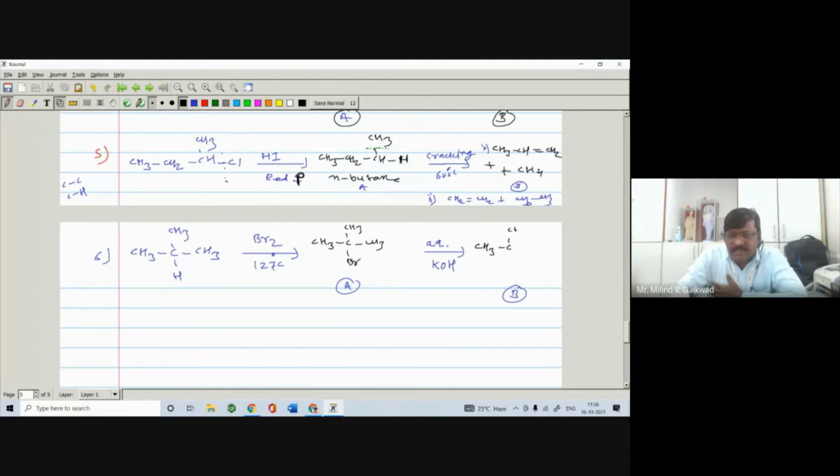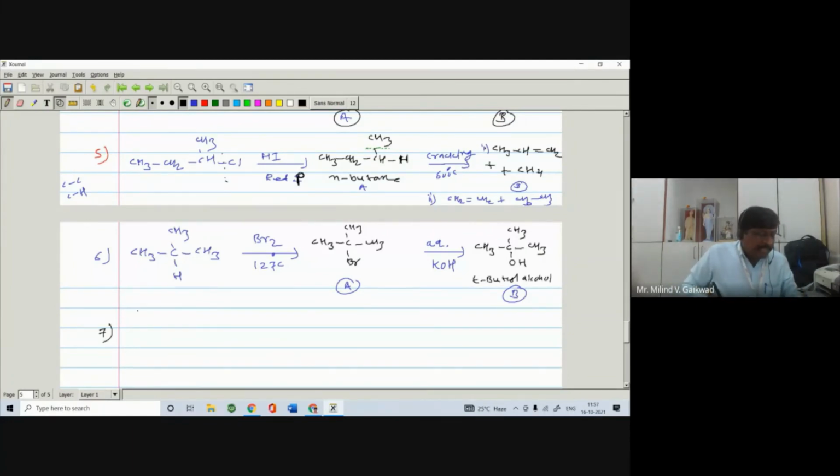So when it is aqueous, it undergoes a substitution reaction, and this Br is replaced by OH, and you are getting tertiary butyl alcohol. So in this way, you are getting such type of the product, tertiary butyl alcohol. Look here, this is your aqueous. Aqueous means water, right? And if it is alcoholic, then you may get a different type of the product also, when you are having that type of the compound.